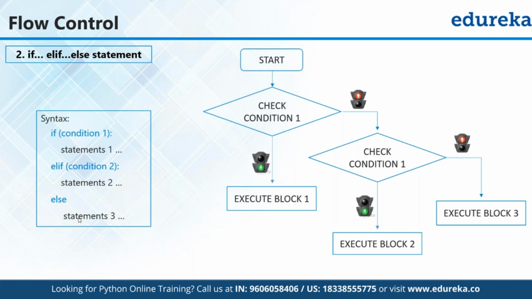If we click on run, we will get Mercedes and S class altogether. That's how we can start with the entire flow control statement.